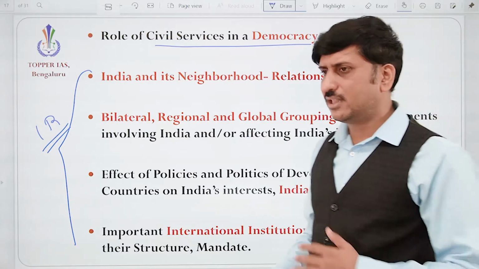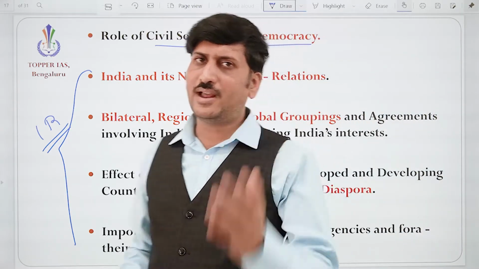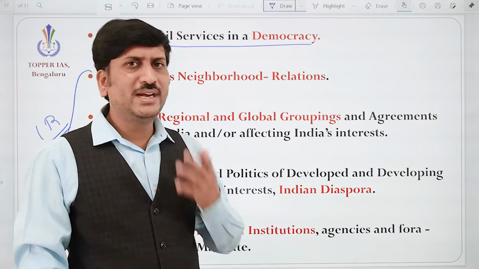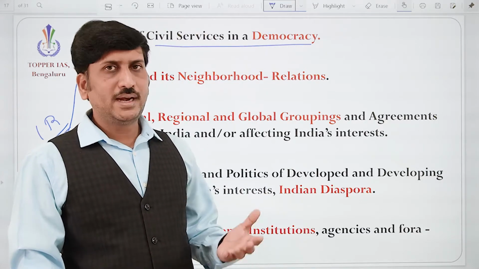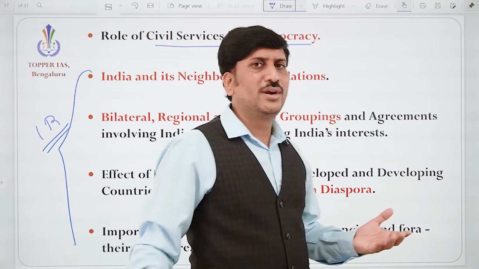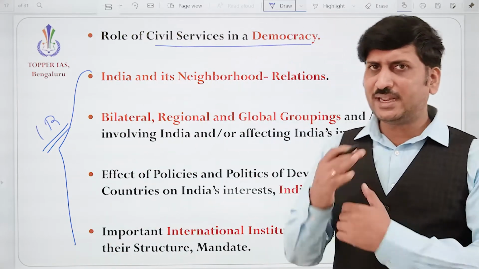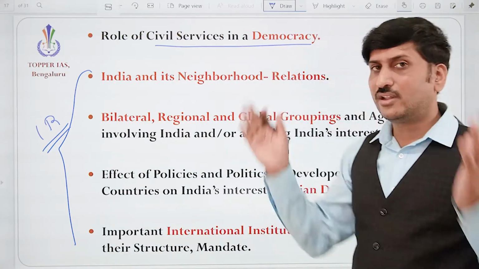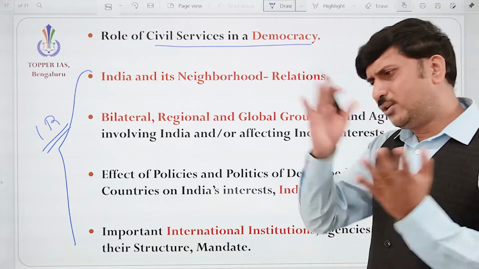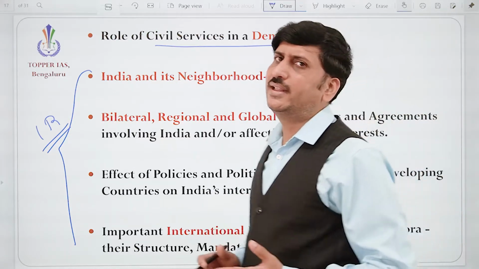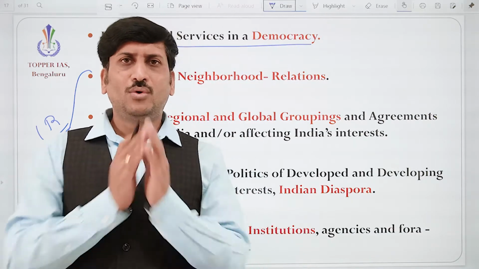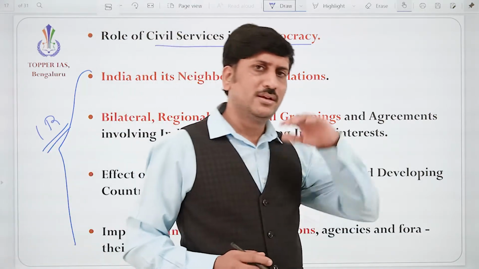How India maintains relations with the US or Russia or France or Britain. So, we need to understand that. Correct? What type of coordination can happen? What kind of benefit can India get in the international fora? So, we need to understand the role of India in international relations. When the whole world was divided into two poles, correct?